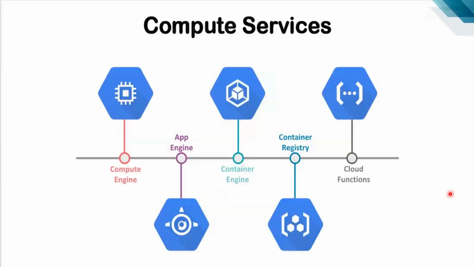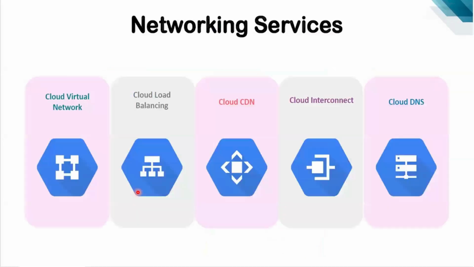Look at here, compute services. In compute services: Compute Engine, App Engine, Container Registry, Cloud Functions. These are all compute services available. In Compute Engine, we can create the servers, right? We can create the resources in Compute Engine. Next one, networking services: Cloud Virtual Network, Cloud Load Balancing, Cloud CDN, Cloud Interconnect, Cloud DNS. These are all networking services available.